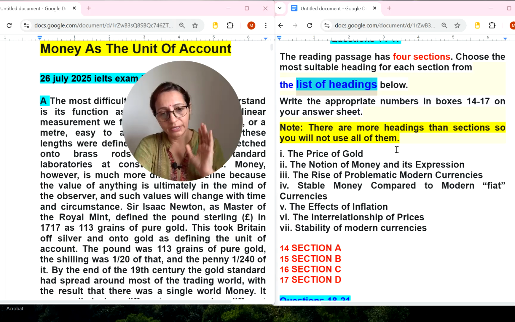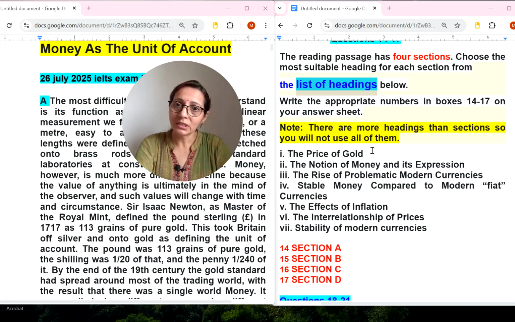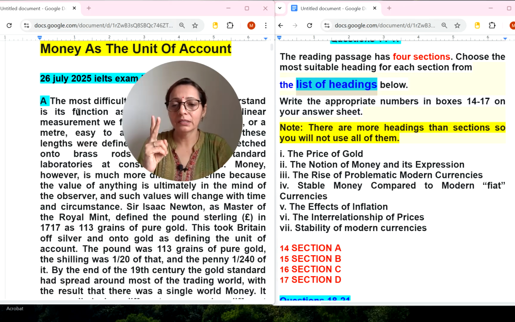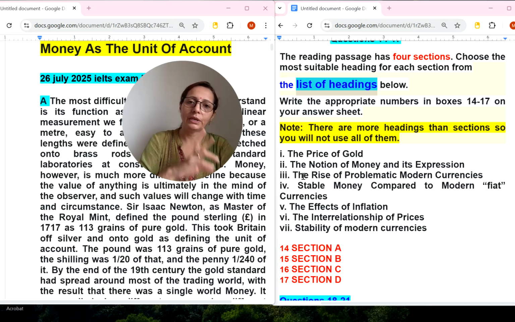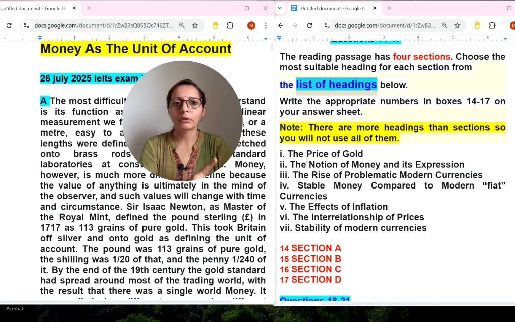As I already explained in many videos, there are 2 methods you can adopt for list of headings. Either you read all the headings within 30-40 seconds and understand their meaning along with 1 or 2 keywords, and then read paragraph by paragraph and try to match the headings. Second method, first you read the paragraph, you make your own 1 or 2 headings for each paragraph, then come to the headings and match them. But I follow the first: I will read all the headings, then go to the paragraphs. Let's read it.